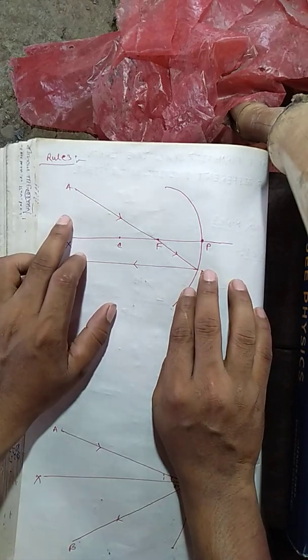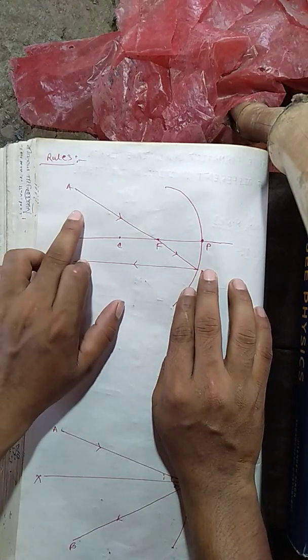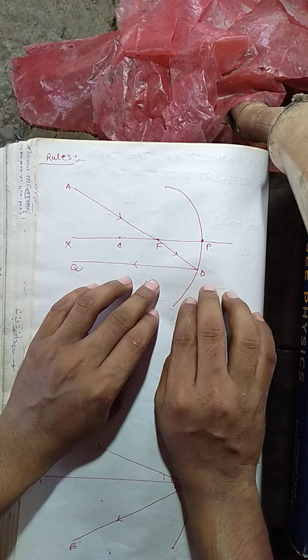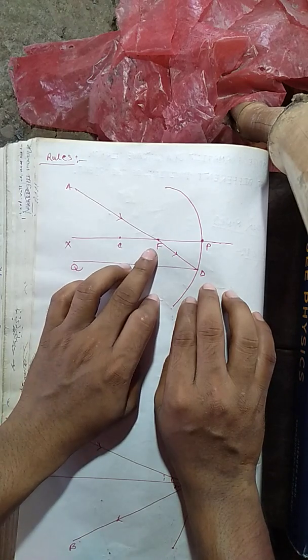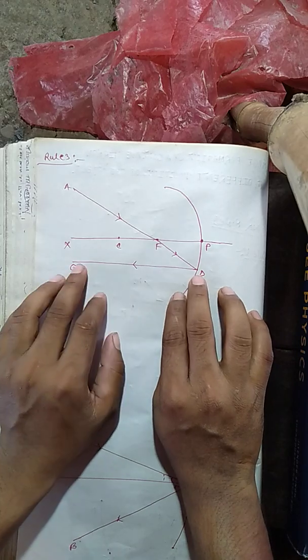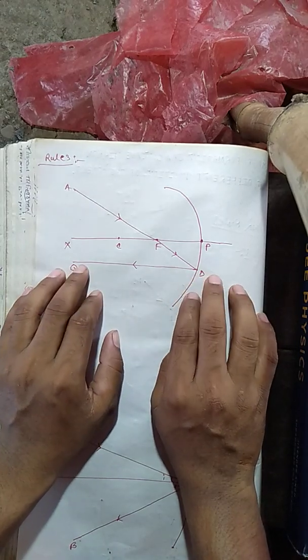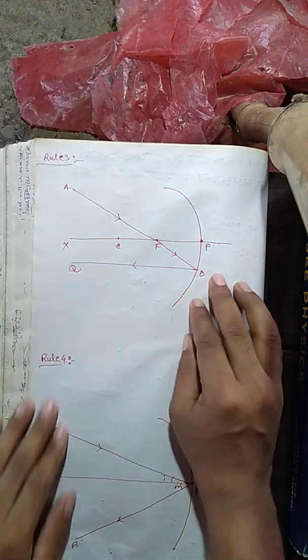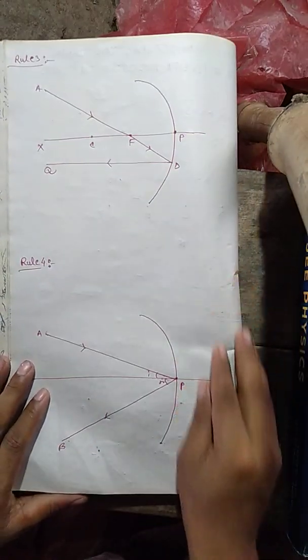So rule 3 says that when a ray falls on a concave mirror after passing through the principal focus of the mirror, the reflected ray will be parallel to the principal axis. So this is rule 3. Let's go to rule 4.